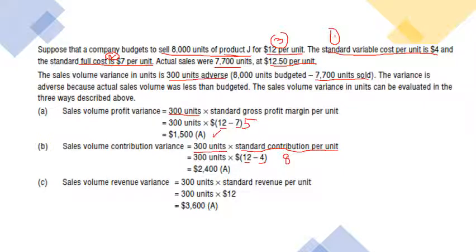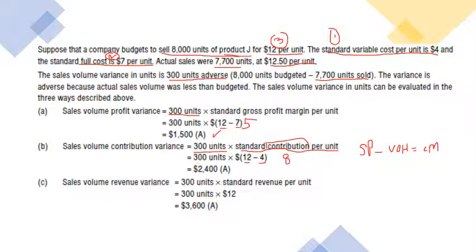If you deduct variable overheads from your sales price, you get a contribution. How did you get it? Standard sales price minus your variable overheads. Sometimes we call it contribution margin. So 12 was the standard sales price minus 4 for variable overheads, and you get 8 contribution margin.